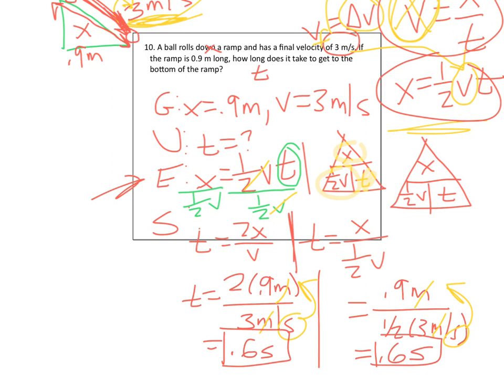It was moving at 3 meters per second. The time was 0.6 seconds. It says, what was the acceleration of the ball above as it rolled down the ramp? So remember, we're rolling down the ramp. Again, I want to emphasize, because we're rolling, we did that one on the ramp. So it's rolling down the ramp, so we have acceleration. I'm trying to figure out what the acceleration is.